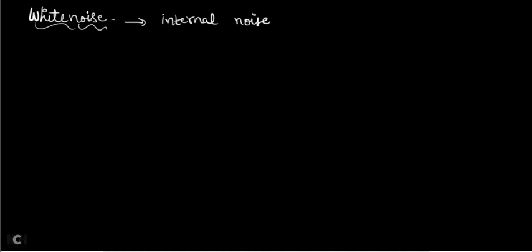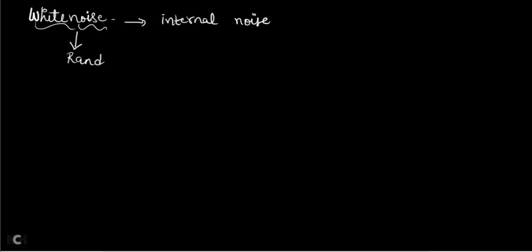This type of noise is particularly called white. Why not pink noise or green noise? Why is there no other color given as a name? Only white is the name given to represent this noise. We will see later why it is specially called white noise. It is a type of internal noise generated by the electronic components used inside your communication receiver system. And all noises are random in nature, that you know.